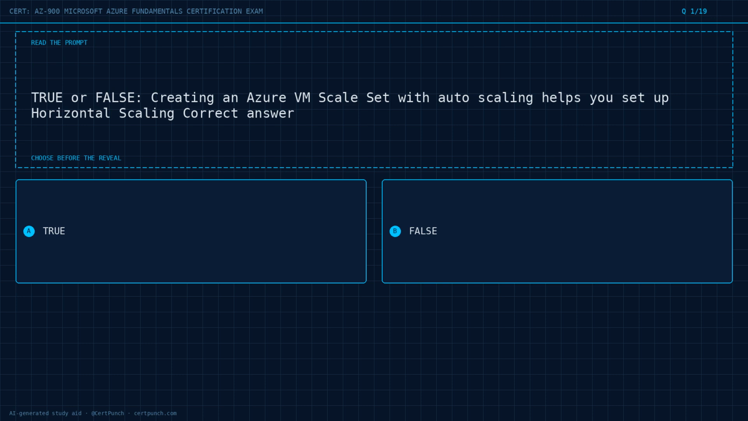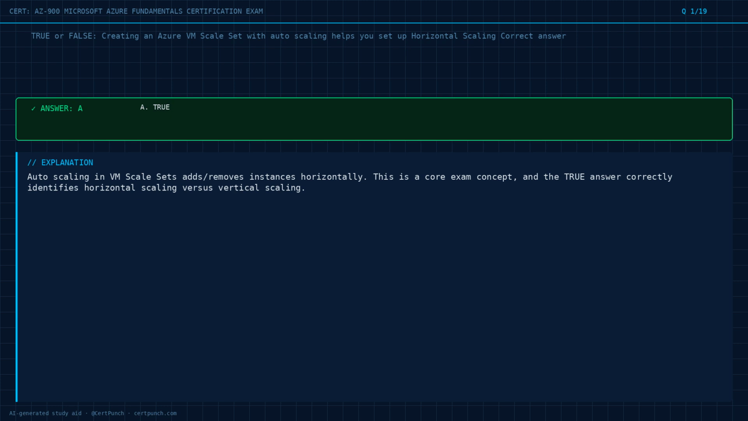True or false? Creating an Azure VM scale set with auto-scaling helps you set up horizontal scaling. Correct answer. Option A, true. Option B, false. Choose the best answer before the reveal. Commit to it now. The answer is option A. Exam logic. Auto-scaling in VM scale sets adds/removes instances horizontally. This is a core exam concept, and the true answer correctly identifies horizontal scaling versus vertical scaling.